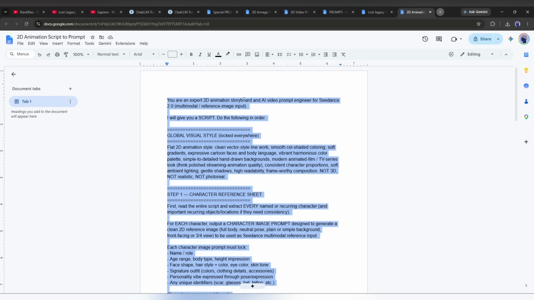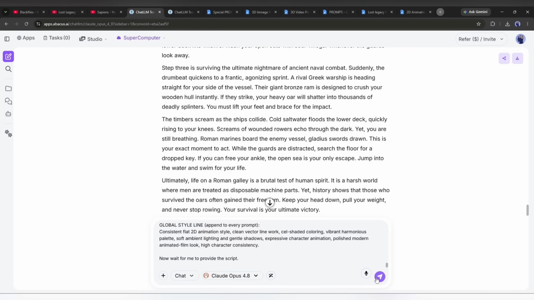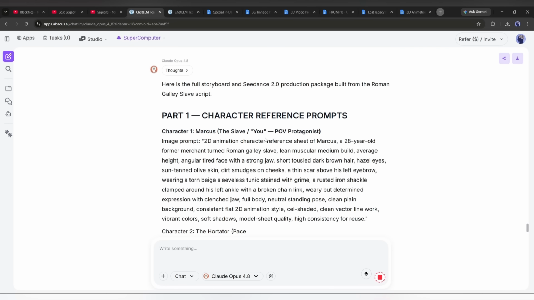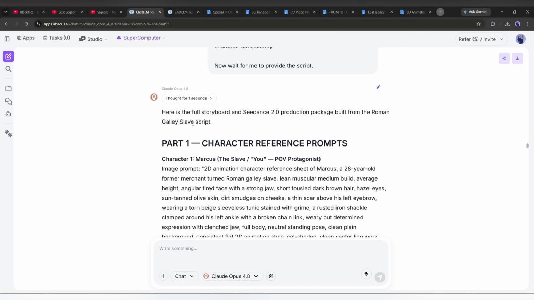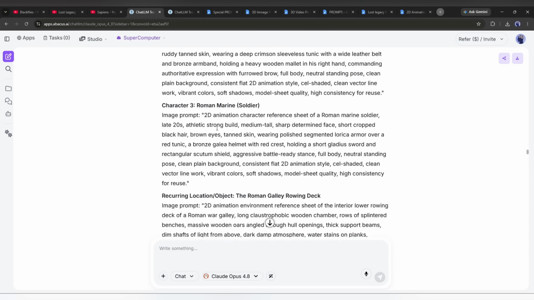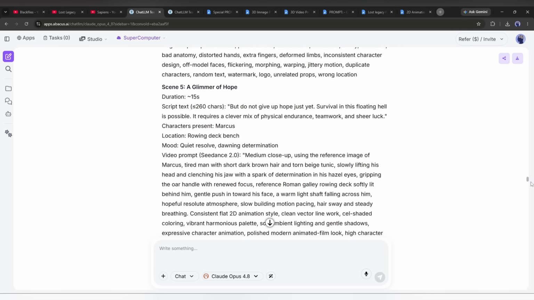To create the video and image prompts this time, I will use this master prompt. Once you enter the prompt and hit the send button, it will analyze the script, break it into scenes, and create the prompts. First, we have the character image prompts. After that, it gave us scene-by-scene video prompts. Let's create the character images first.